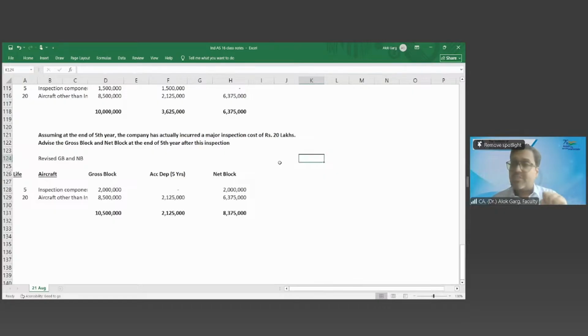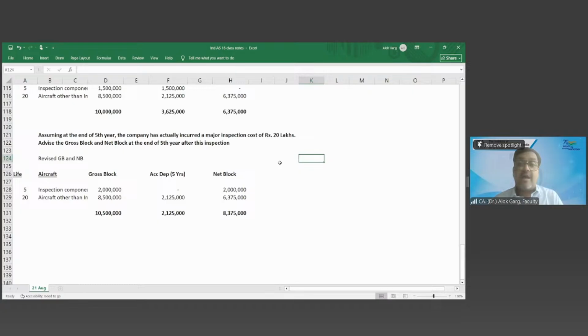But in this question, when this aircraft was purchased, such inspection cost was 15 lakh rupees, right? But after 5 years, it became expensive. 15 becomes 20 now. So now you have to capitalize 20 and you have to depreciate over the remaining life of 5 years. As simple as that, right?